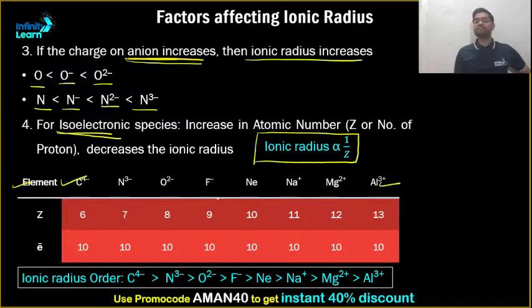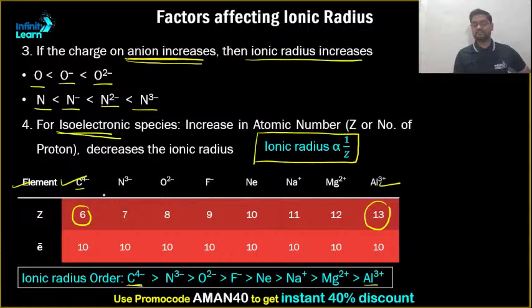Carbon has atomic number 6. Aluminium has atomic number 13. Since the atomic number of carbon is less, its ionic radii will be the maximum. C4 minus is maximum, Al3 plus is small.